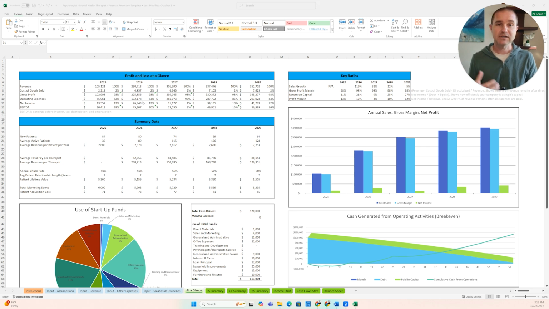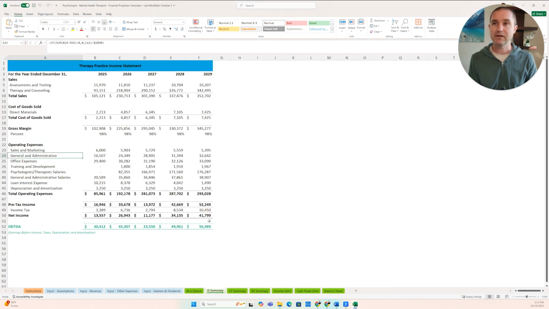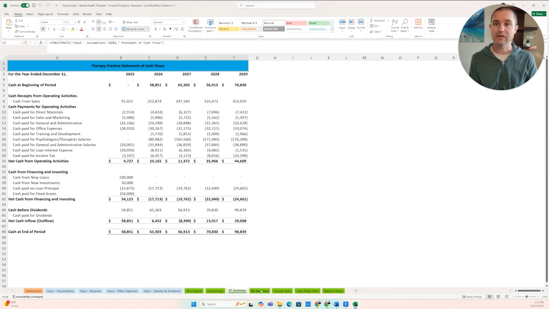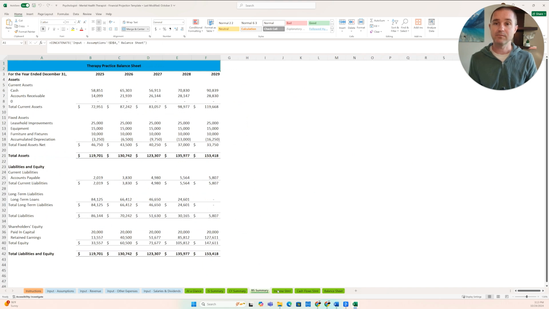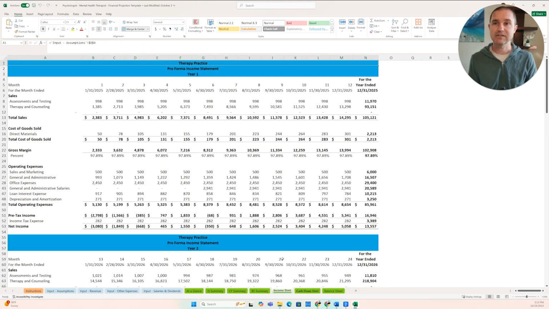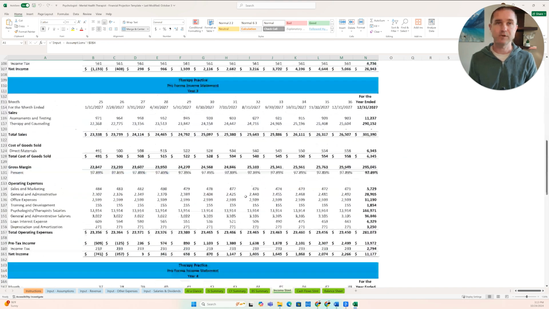You're going to get a number of charts and graphs that you'll be able to put into a business plan or a pitch deck for investors. You're going to get a 5-year income statement summary, a 5-year cash flow summary, a 5-year balance sheet, and then your income statement, cash flow, and balance sheet all broken down by month for each of the 5 years. So you're going to get really everything you're going to need for presenting to an SBA lender. But in order to produce these reports, we have a little bit of work to do.